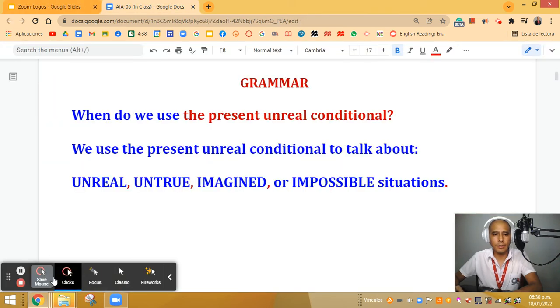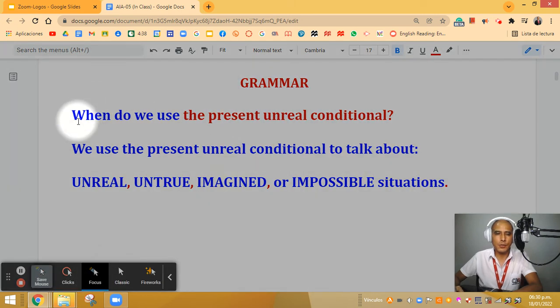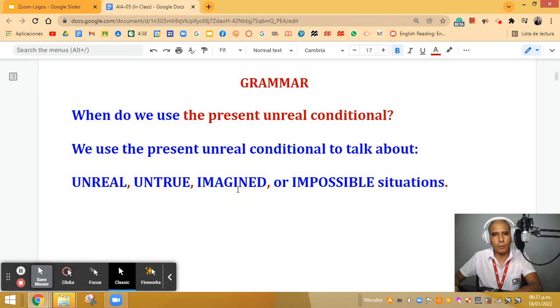Well, we're going to start with the definition of the grammatical structure that we're going to see today. So here we have the question that says, when do we use the present unreal conditional? And here we have our answer. It says, we use the present unreal conditional to talk about mainly four things, which would be unreal, untrue, imagined, or impossible situations. Basically, we talk about situations that are not true.